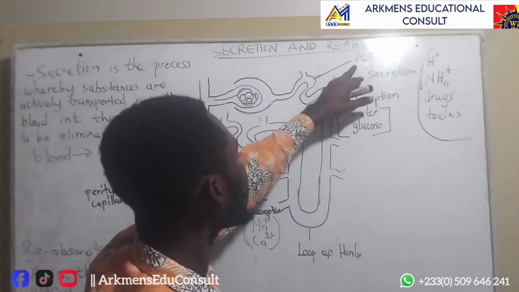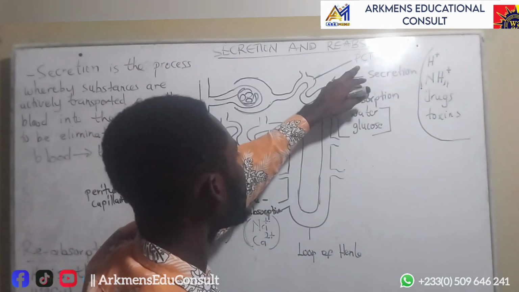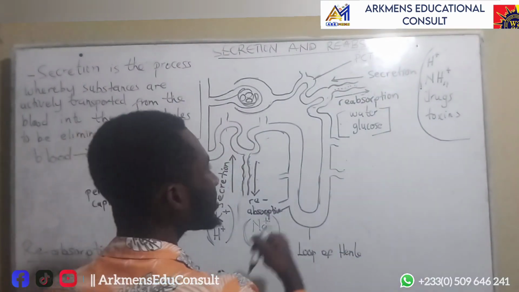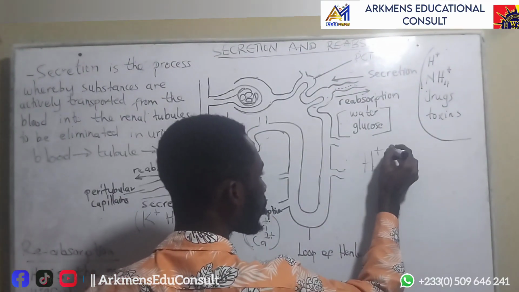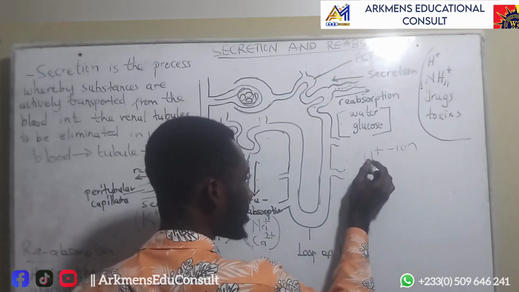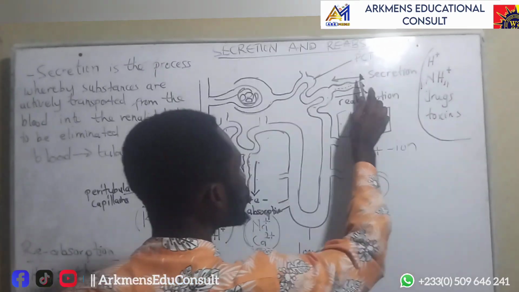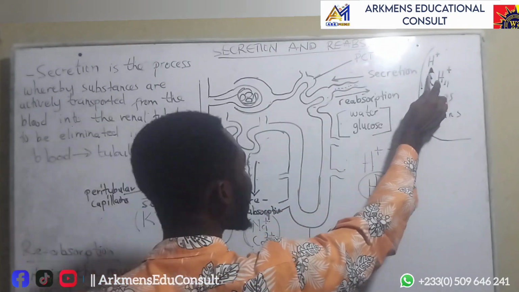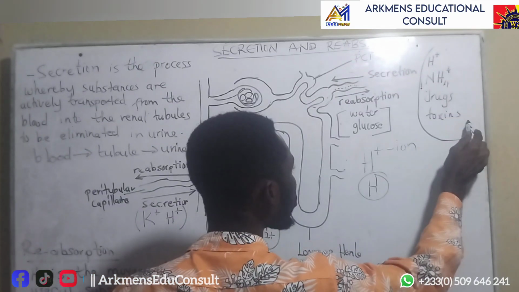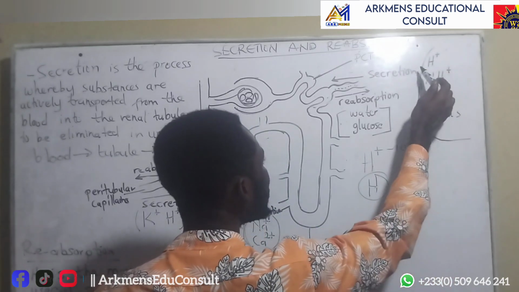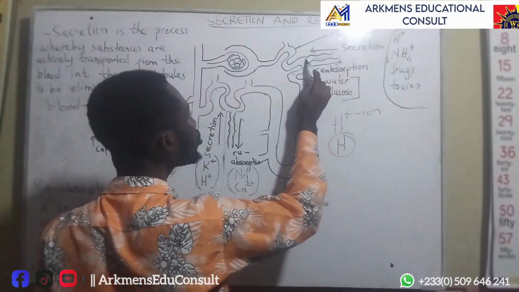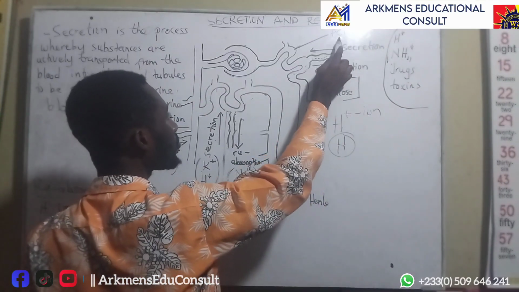So proximal convoluted tubule, this part, it secretes hydrogen ions. Now, when you see the H plus, the plus on top means it's an ion. If you just see H, it's hydrogen. This is different from this. So this is called hydrogen ion. So the proximal convoluted tubule secretes hydrogen ions, ammonium ions, drugs, and toxins. These are the things that are being secreted, simply meaning that they are moving from the blood into the tubule, that is the proximal convoluted tubule.